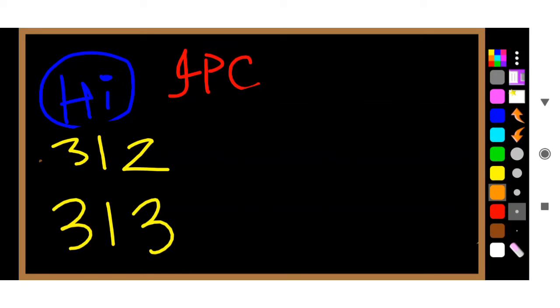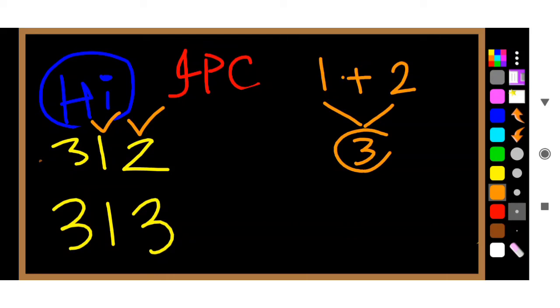So in 312, concentrate on this one. You have 1, you have 2. Suppose 1 and 2 are the parents. If 1 is a parent and 2 is a parent, then what will be the baby? The baby will be 3. 1, 2, 3. So you can remember where there is 3, the parents and the baby are involved.